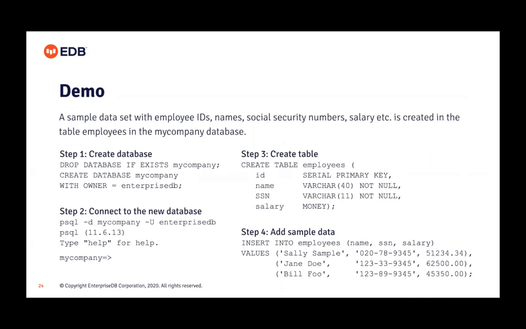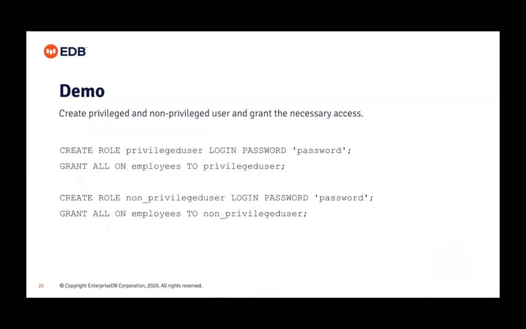Then you need to create an employee table with 4 columns: ID, name, SSN, and salary. And we are going to add a few rows of sample data that have different salary numbers and different SSN numbers. Now create one user, the privileged user, and grant access rights on the employee table to that user. Next is the non-privileged user. Also grant all rights to that user to access that table.